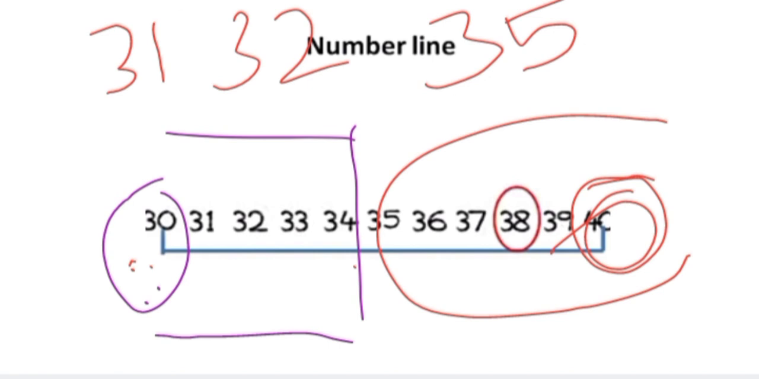This concept must be remembered properly. So 30, 31, 32, 33, 34 are rounded off to 30. 35, that is 5 and above numbers, can be rounded off to the next tens. Okay.